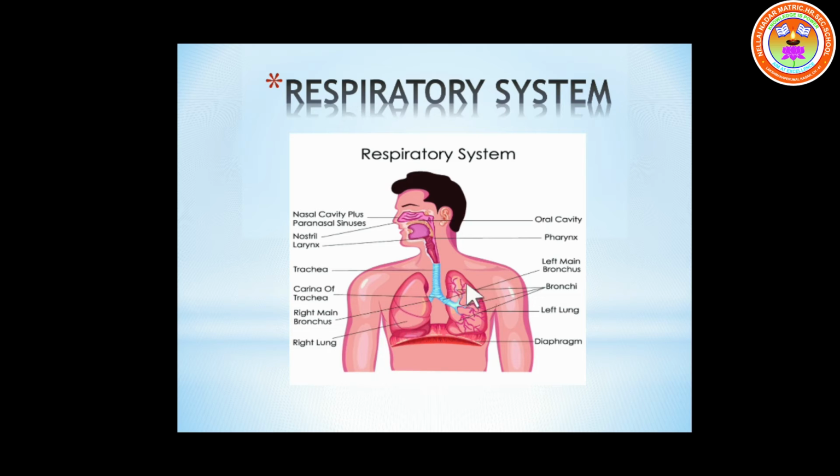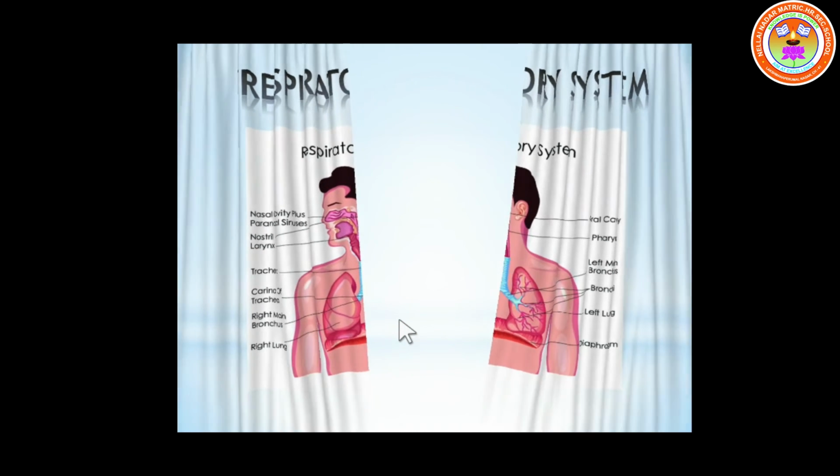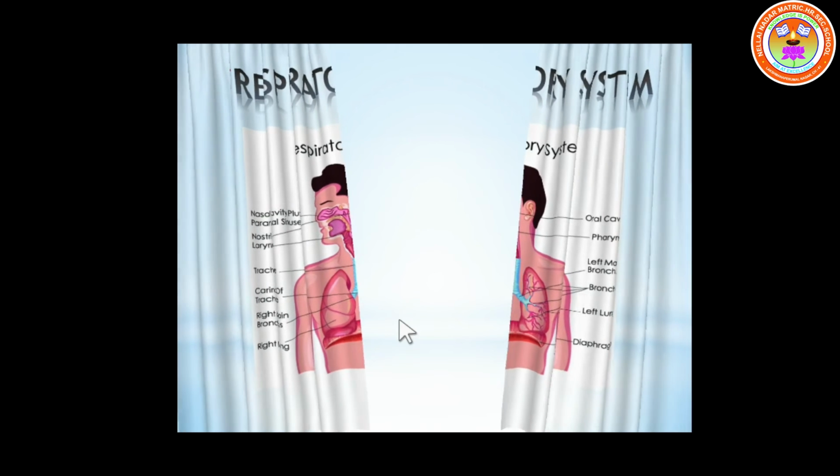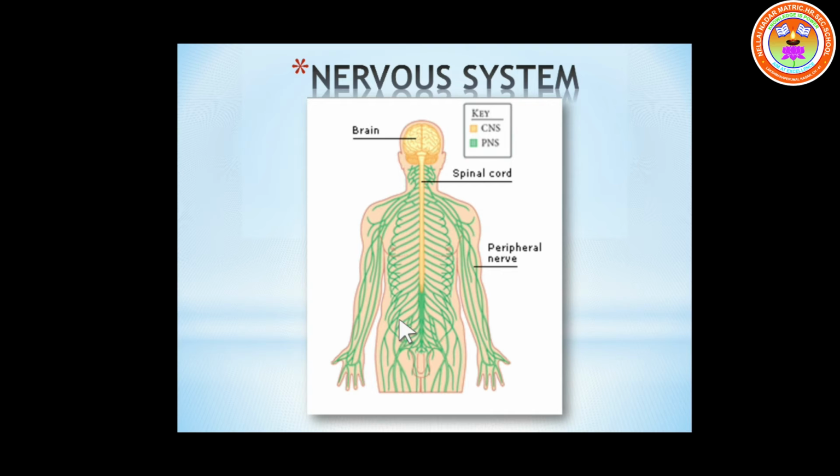Okay, inside the lung you have some tiny sac-like structures which are called alveoli. So together we call them the respiratory system. And what is the next system? The next system is called the nervous system. You know, the nerves run throughout the body.